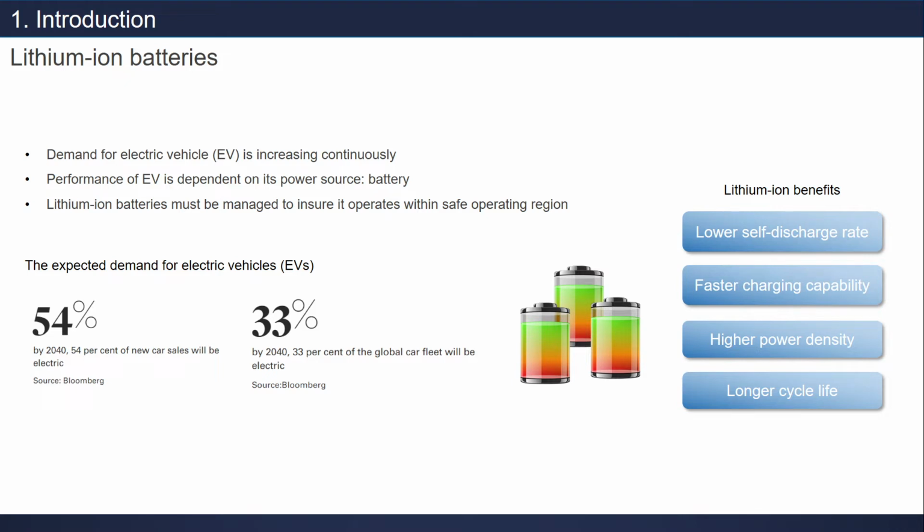Lithium benefits here. Why we need to choose lithium ion, because lithium ion has many advantages. As we can see here, there is lower self discharge rate. This makes the battery have a long cycle, faster charging capability, and also high power density. And because it has lower self discharge, that's why the lithium ion has longer cycle life.